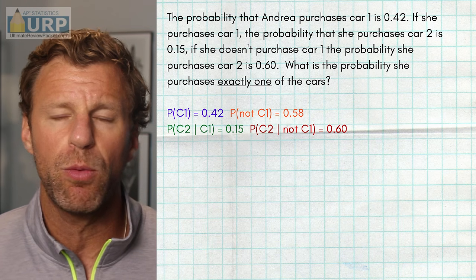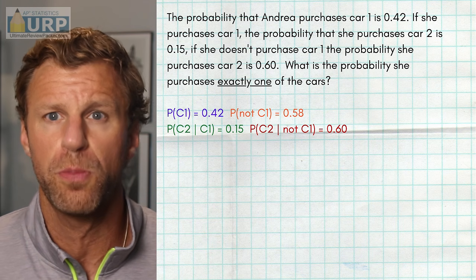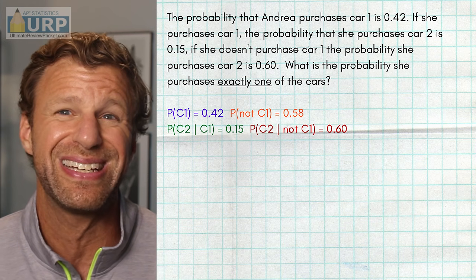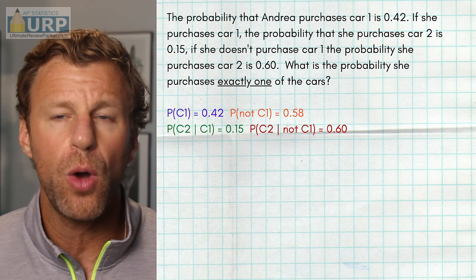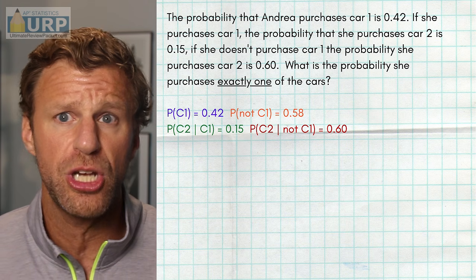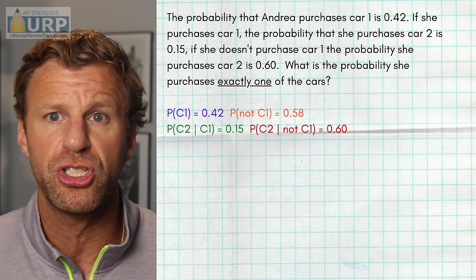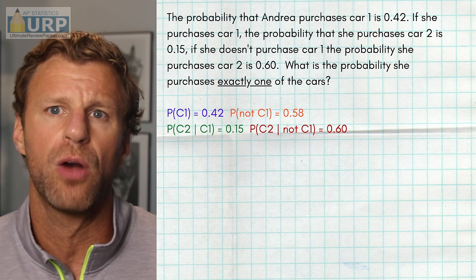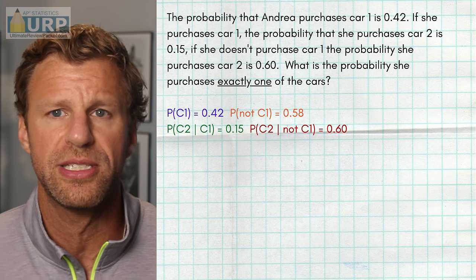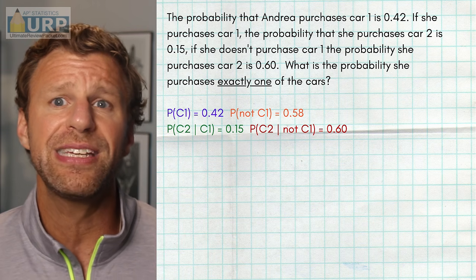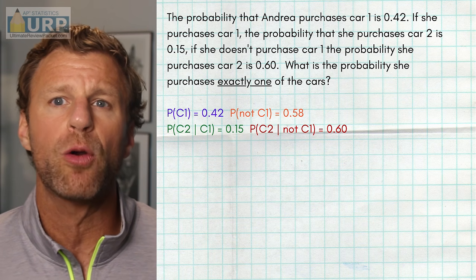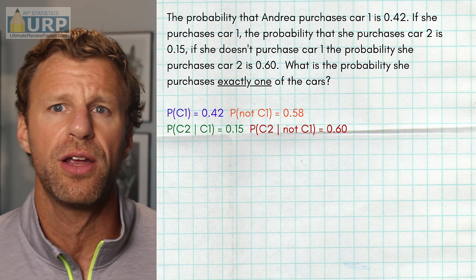So again, let's break down what we were told. We know that there's a 42% chance she buys car 1. The complement means a probability of 58% she does not buy car 1. And we know a couple conditional probabilities. Given she purchases car 1, the probability she purchases car 2 is 15%. Given she does not purchase car 1, the probability she purchases car 2 is 60%. Now, the best thing we can do with a problem like this is make it really easy with a tree diagram to look at our 4 different scenarios.